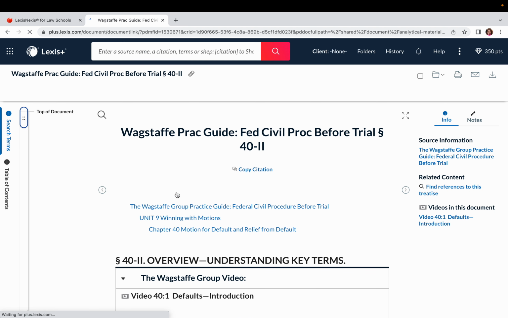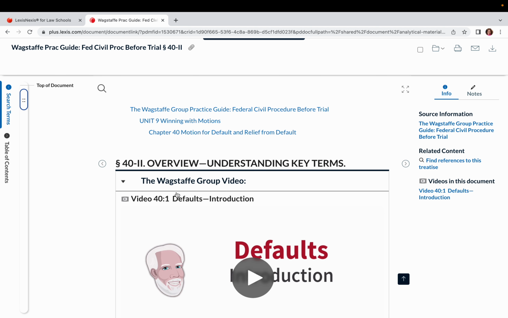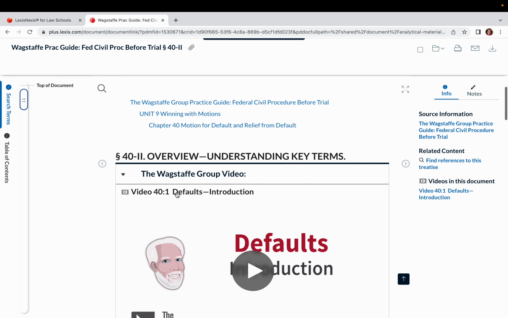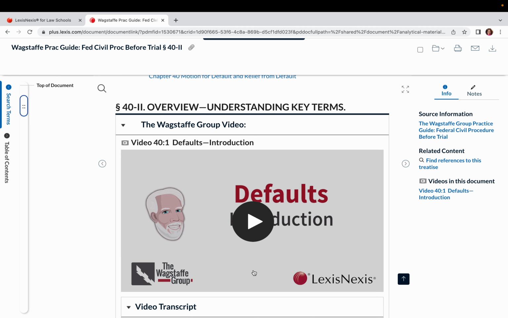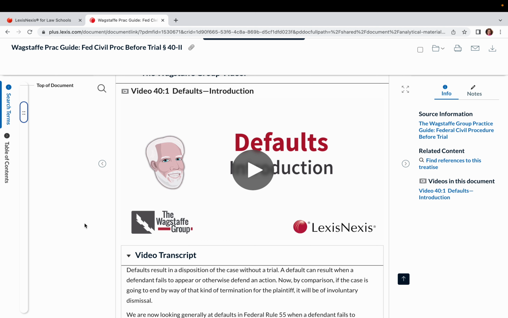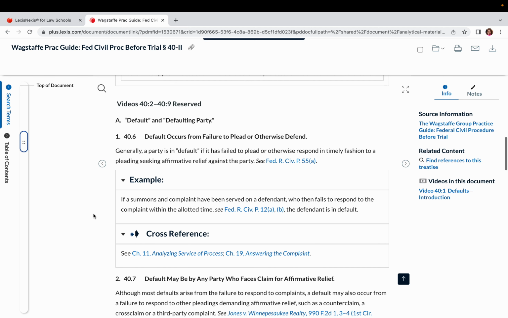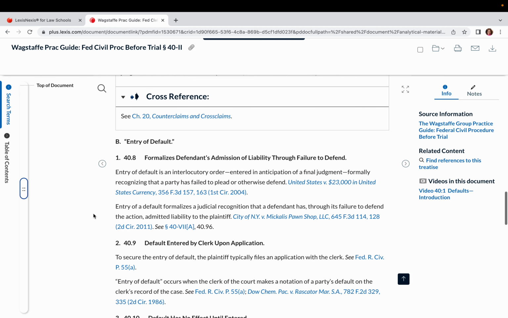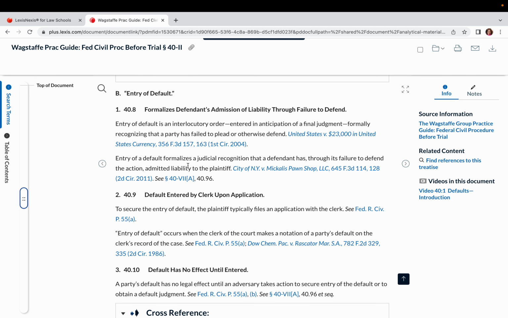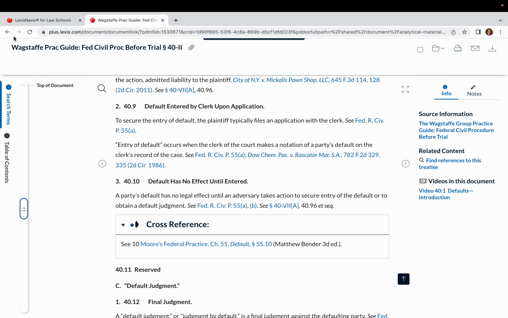And you'll see this Wagstaff practice guide is actually pretty cool, because not only will you get the information that you need right here on the screen, but you're oftentimes going to get a video that discusses it as well. So if you're one of those auditory learners and things go better when you hear about it in a video, we've got that for you. But of course, if I scroll on down, then I'm starting to get the content to tell me all about the motions for default and the different types available for me.